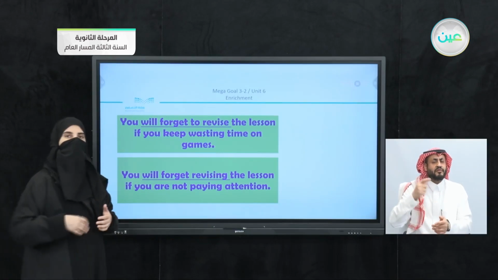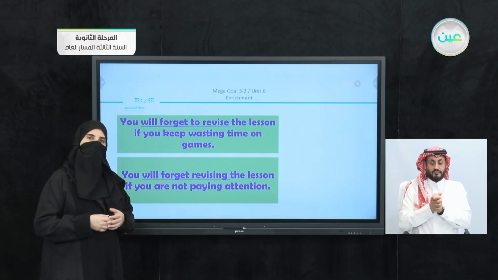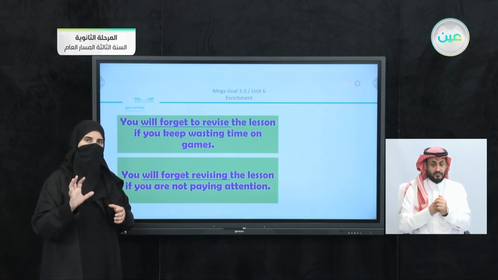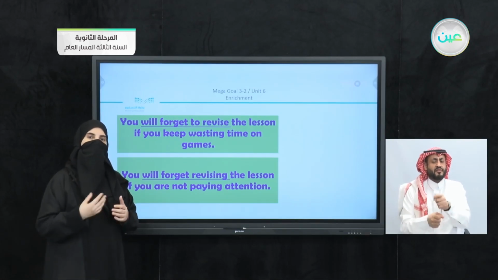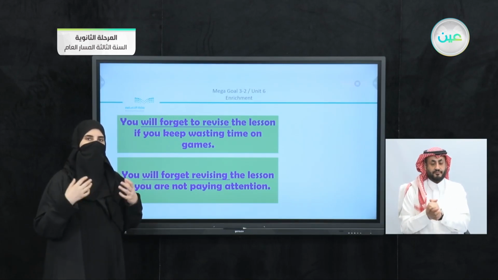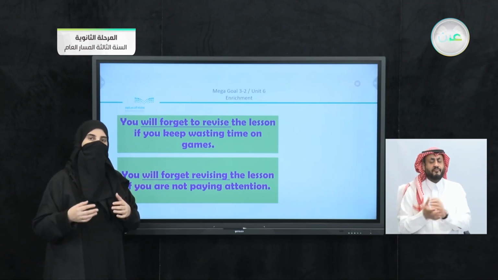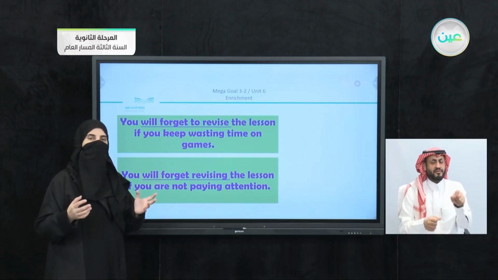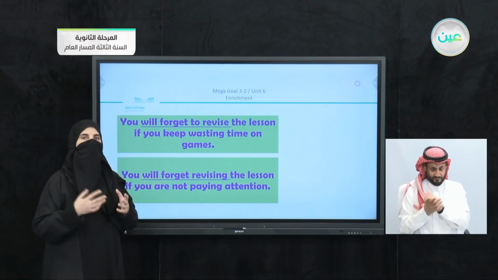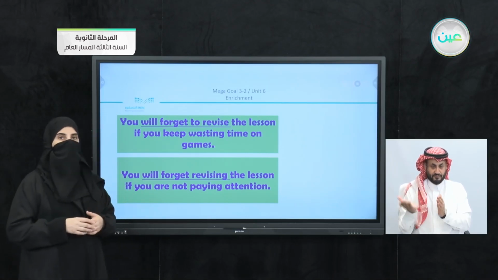We learned throughout the semester, and actually from the first semester, that the gerund looks like a verb, but it functions as a noun. Here, the gerund is the word or the structure that has ing. If you read the sentence correctly, you can see that it is actually a noun in the sentence. On the other hand, we have the infinitive.